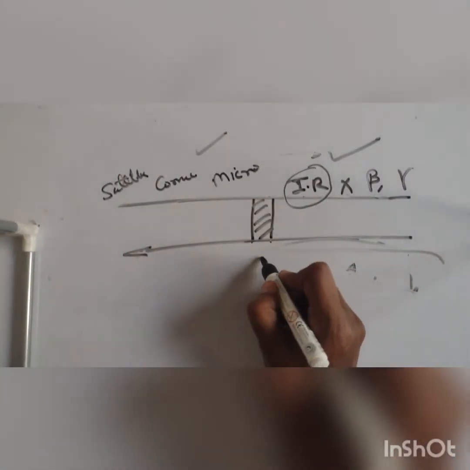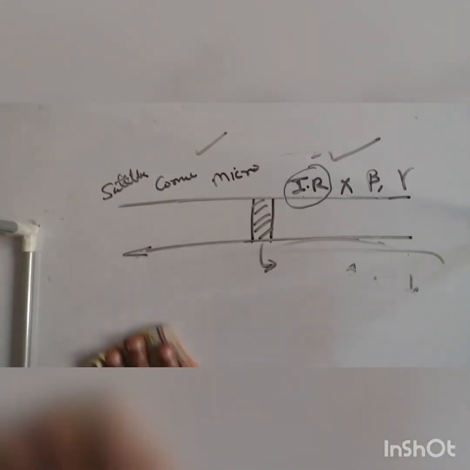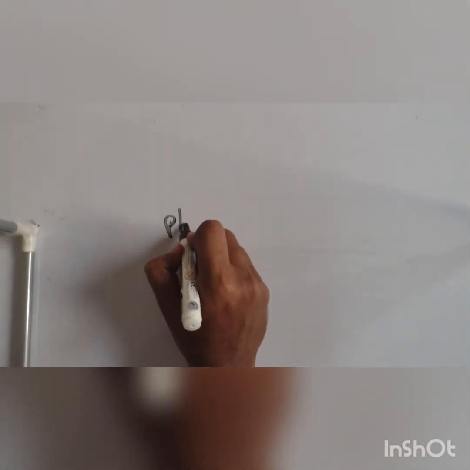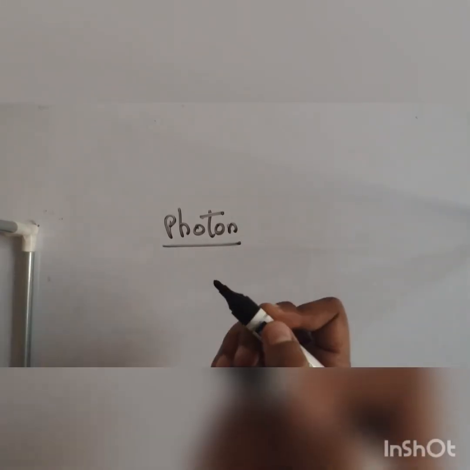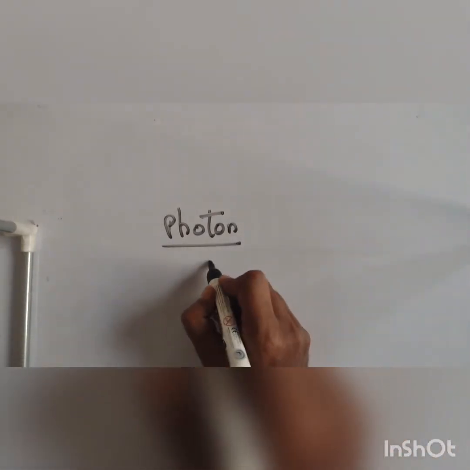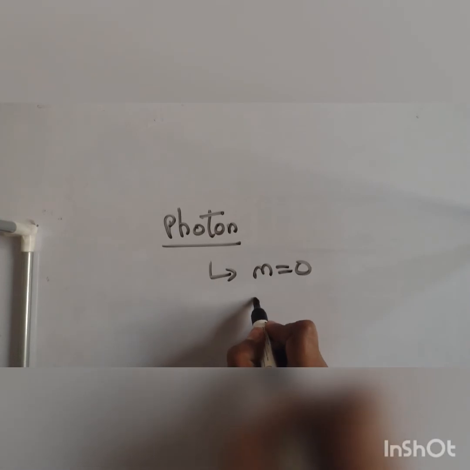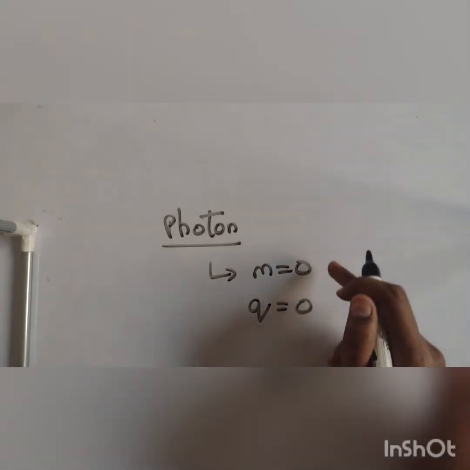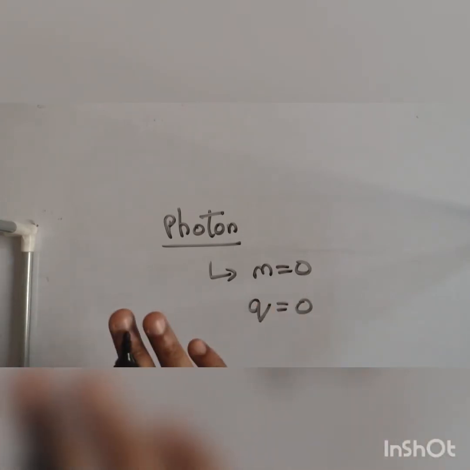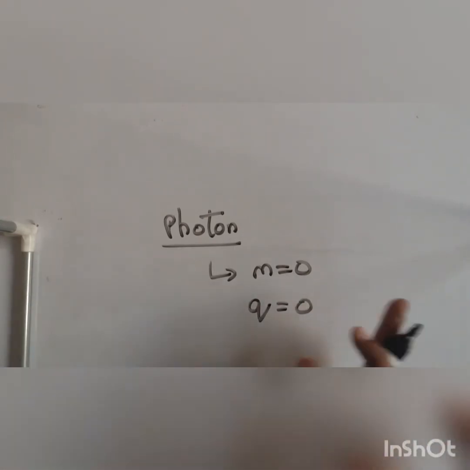But we are not interested in this. We are interested only in visible light. So whatever definition you come across is the definition of visible light only. Now, where does this visible light come from? Understand, there is a particle known as the photon. There is a huge misconception between photon and electron. Photons are massless, they do not have any kind of charge, and they cannot be separated.